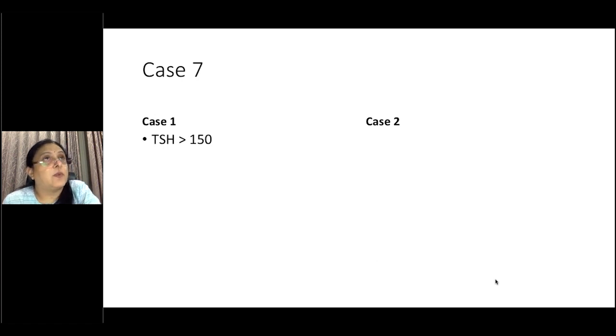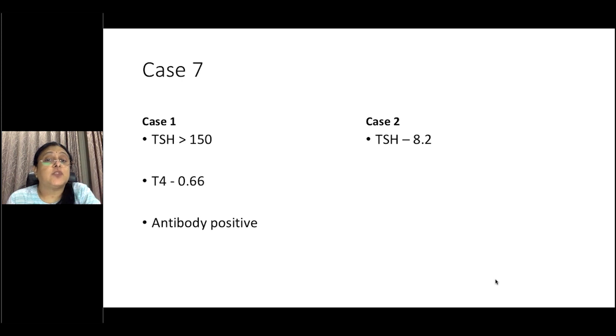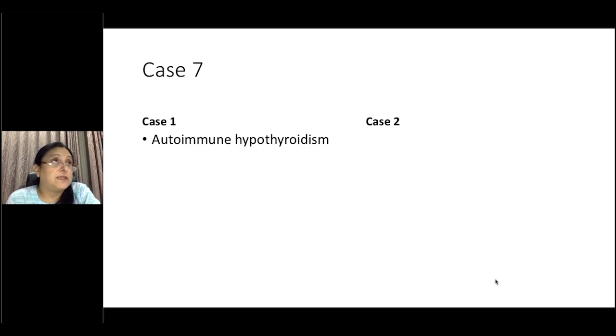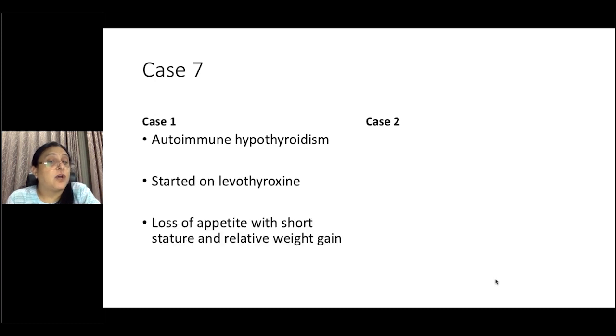So what happened with case 1? In case 1, TSH was more than 150 and T4 was 0.66. Antibodies were positive. While in case 2, TSH was 8.2, T4 was 10.1, and antibodies were negative. So what do we do? With the first one, yes, it is autoimmune hypothyroidism, started on levothyroxine. Loss of appetite with short stature and relatively overweight, you should consider hypothyroidism.